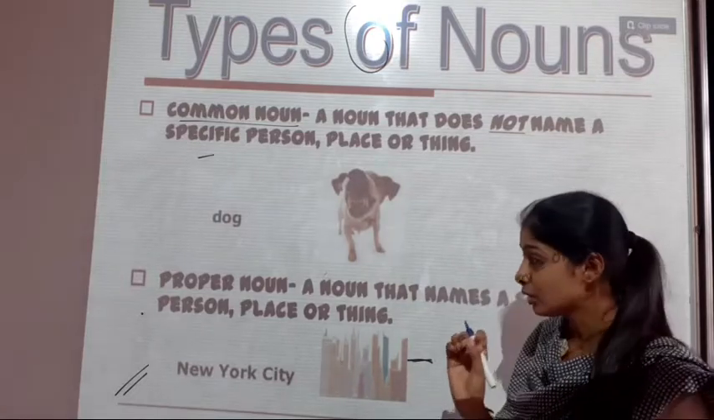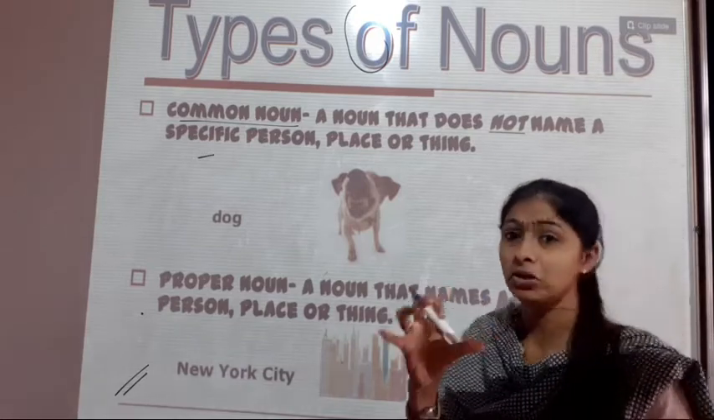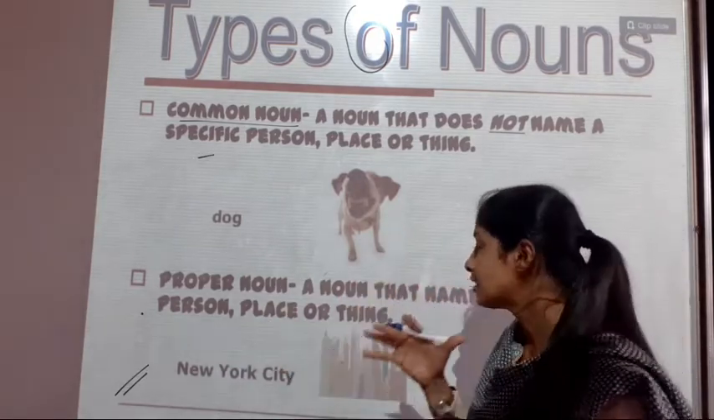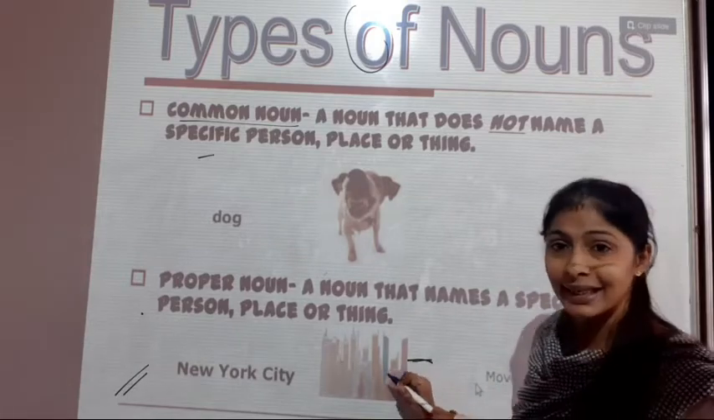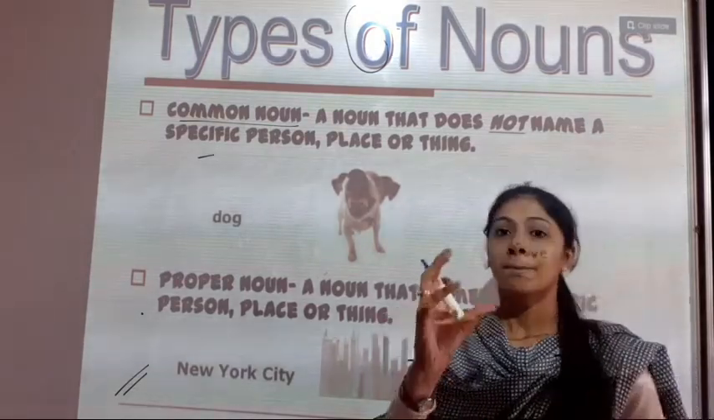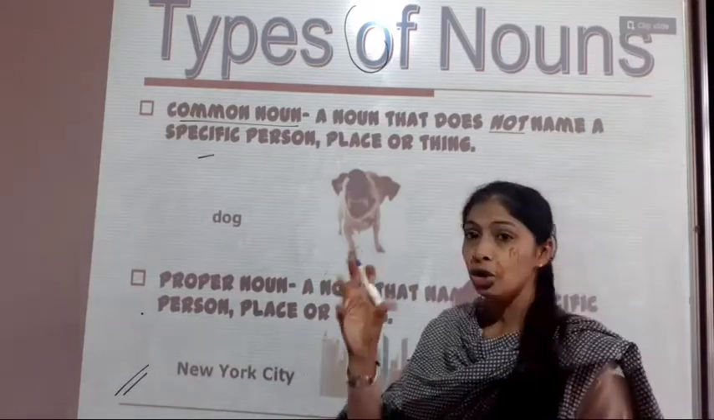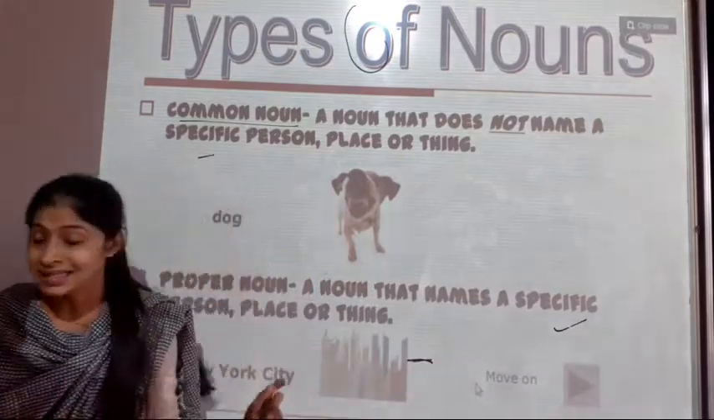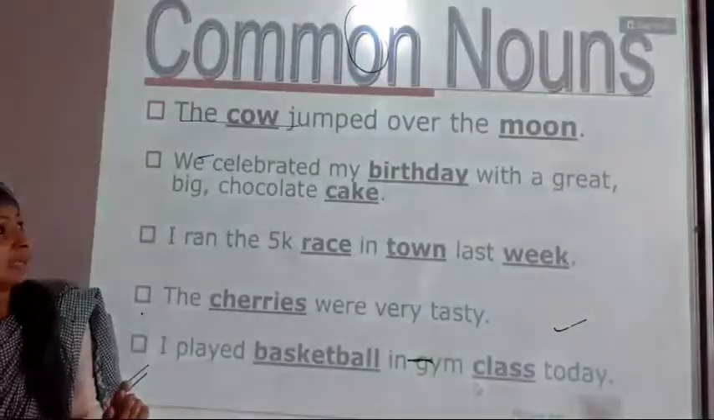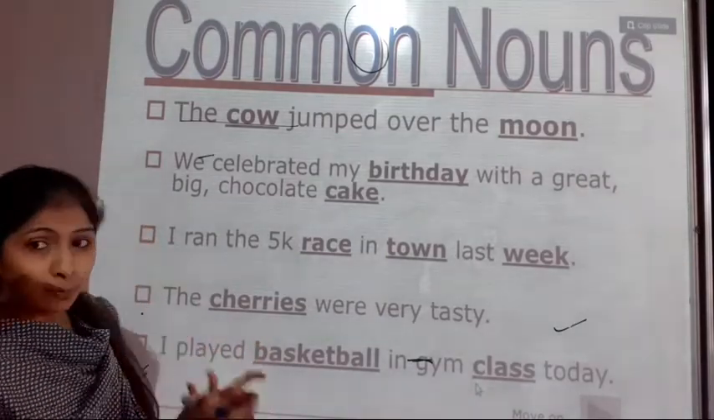Remember this. So students, what is the proper noun? A specific name given to a person, place or thing, that is the proper noun. Here, city. Which city? Bharuch. So Bharuch is a proper noun. Here, New York is a proper noun. So students, here these are the types of noun, common noun and proper noun.